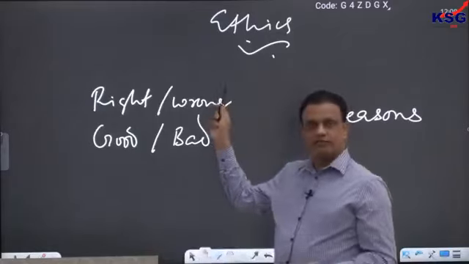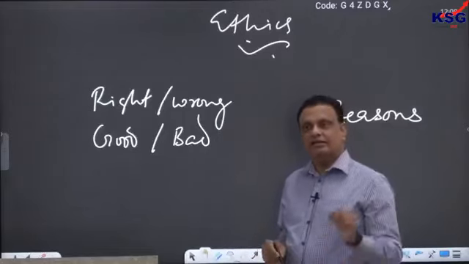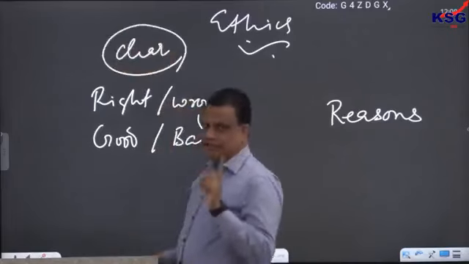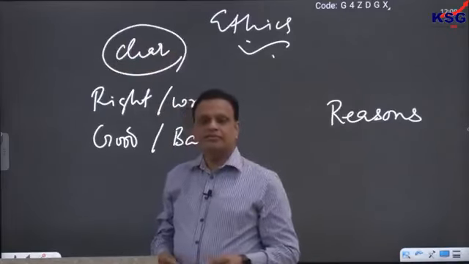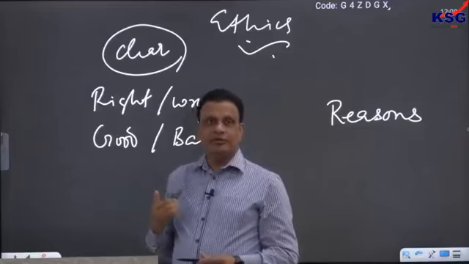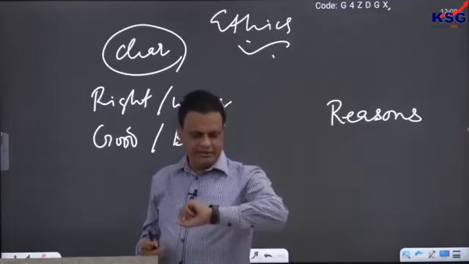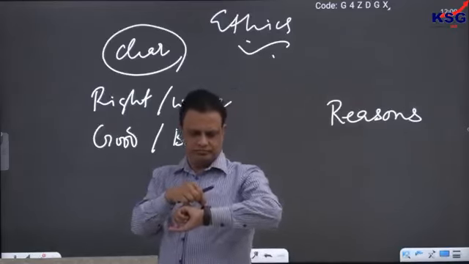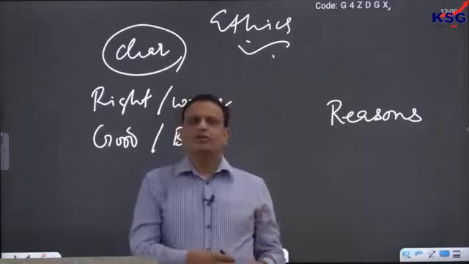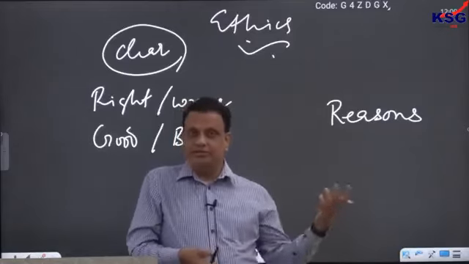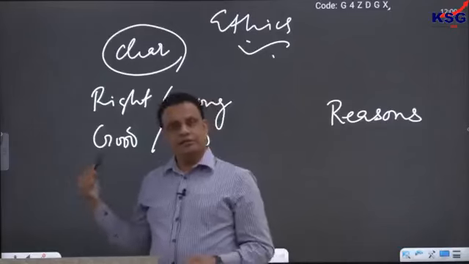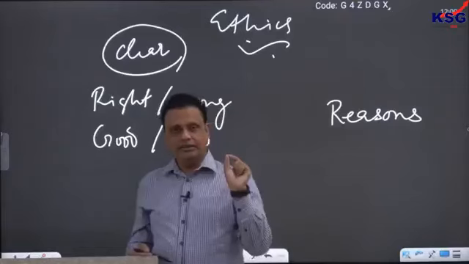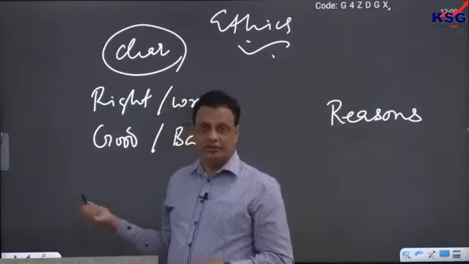So the first important aspect of ethics is that ethics requires us to be, first of all, clear about that right and wrong. As we will see in our class, maybe in the next class today itself, about right and wrong we often have a lack of clarity in general. So that clarity might be missing in us. We will give you some example of that shortly. But nevertheless, ethics requires us to be a little more clear about right and wrong, number one. But ethics does not stop at identifying the right and wrong itself.